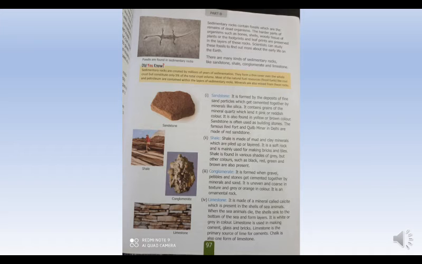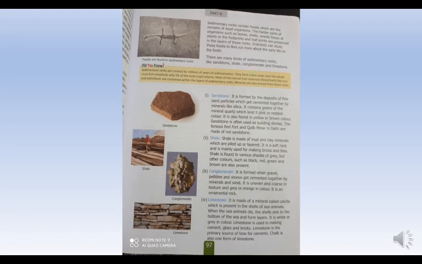Now, shale. Shale is made of mud and clay minerals which are piled up or layered. It is a soft rock and is mainly used for making bricks and tiles. Shale is found in various shades of grey, but other colors such as black, red, green and brown are also present.